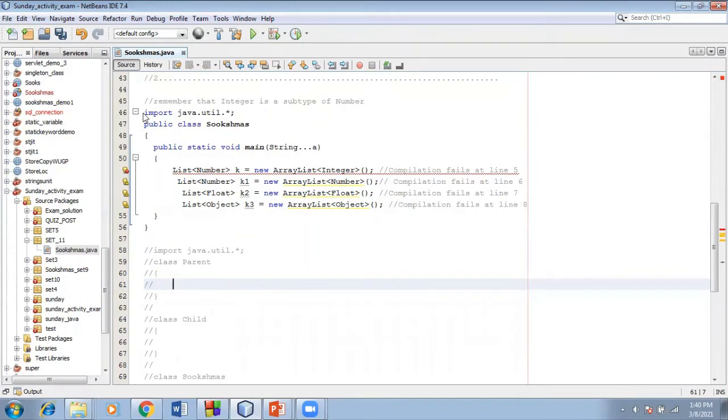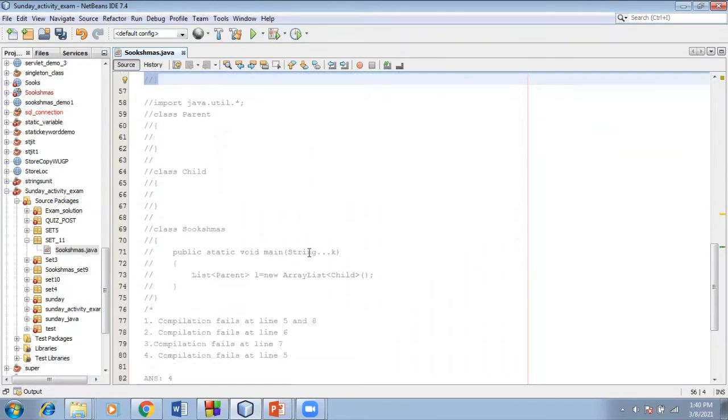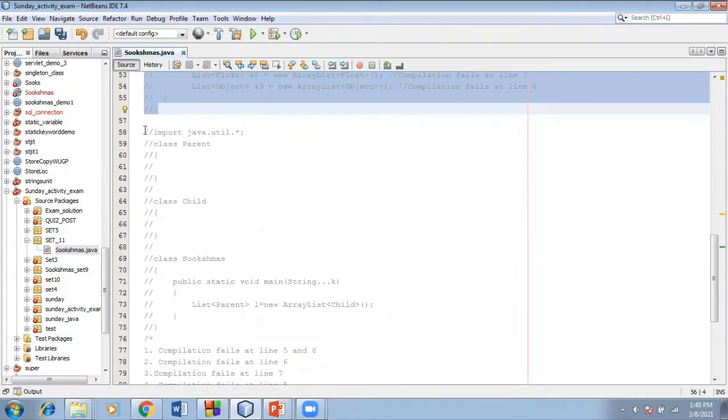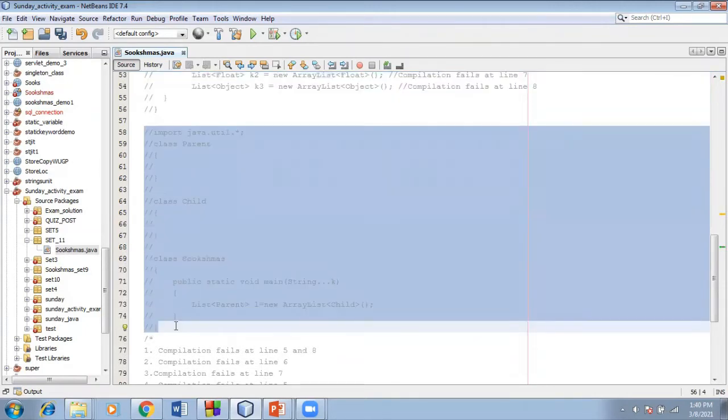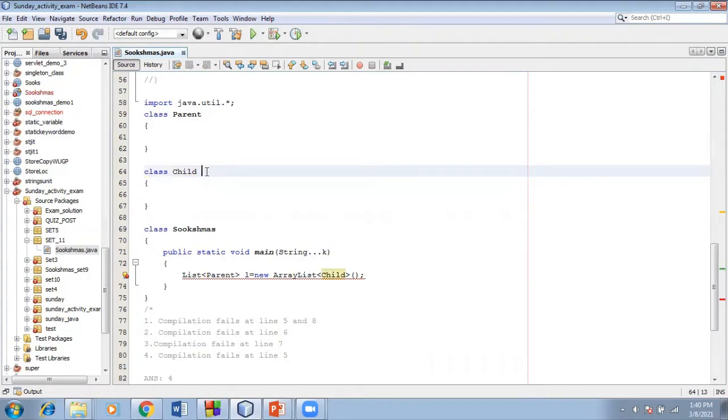I will show you one more example. If you take this example also, just observe this is the class Parent and this is the class Child and this is the class Sukshmas. And here, if you want, I can write extends Parent.